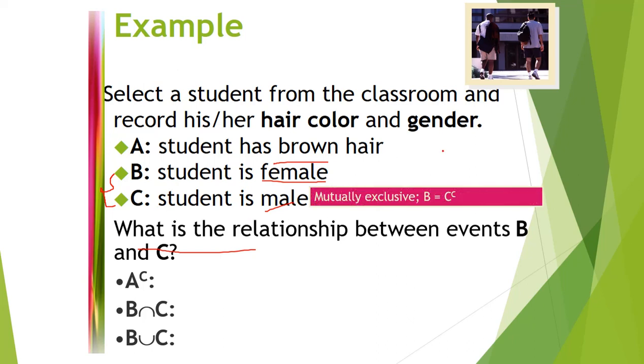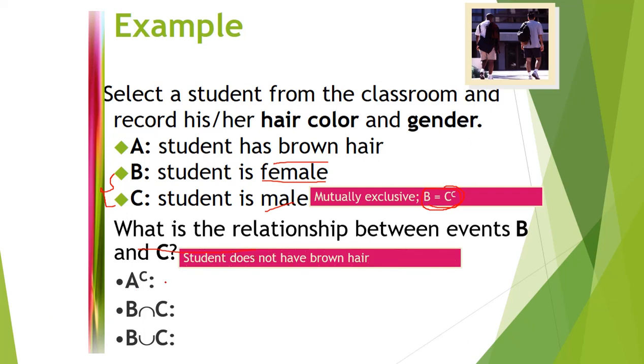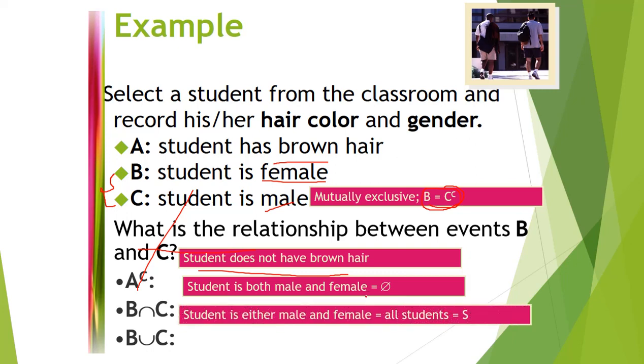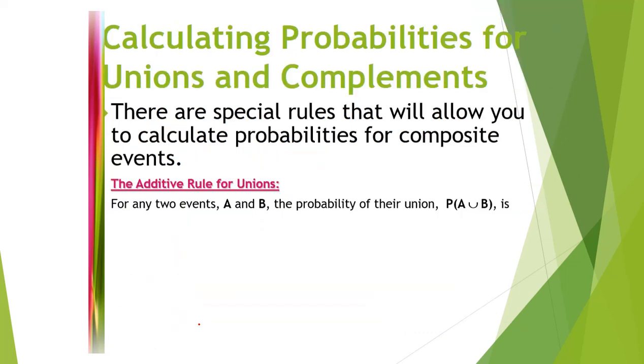See, mutually exclusive, B equal to C complement, means this is quite opposite. Male's opposite is female. Now what is the second one? A complement: student has brown hair means student does not have brown hair. B intersection C is not possible, since a student cannot be both male and female. B union C is possible: student is either male or female, all students, the sample space. Here intersection is not possible, union is possible.